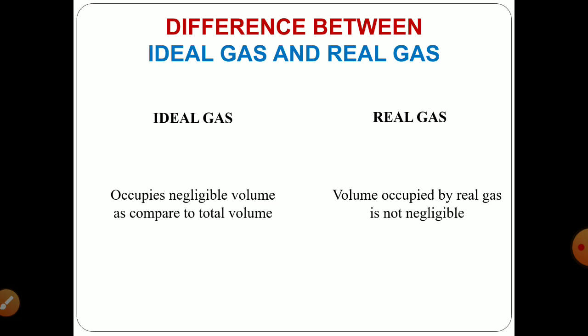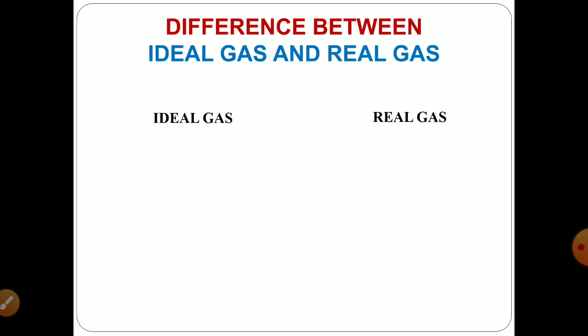And it has been assumed that the maximum amount of gases deviate from the ideal gas equation, thereby they occupy a maximum volume. That's why ideal gases occupy negligible volume whereas the maximum volume is occupied by real gases.